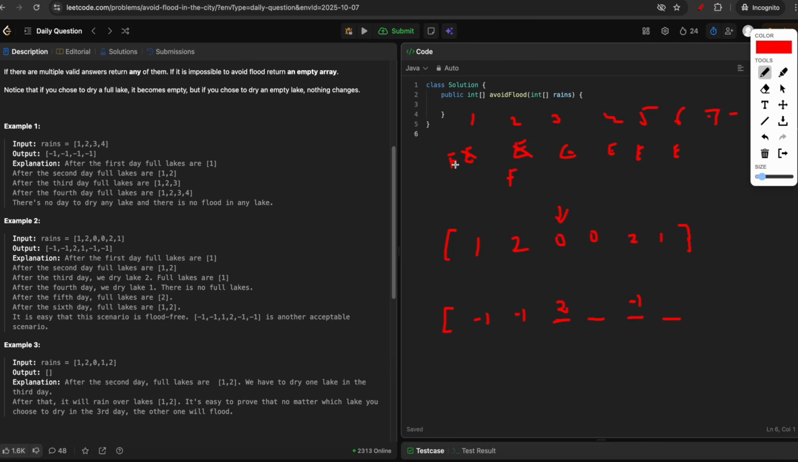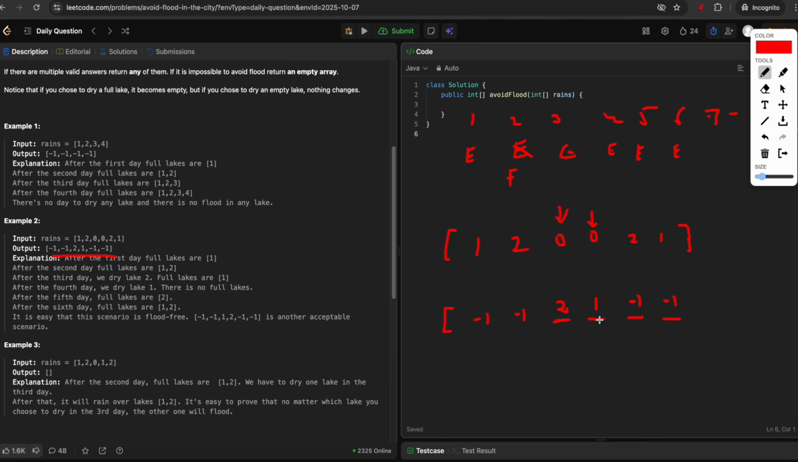So lake 1 was already full, but if you see here, there is also a no rain day. So we can choose to dry the lake 1 on this day. So when you are here, you are drying the lake 1, so the lake 1 will again be empty. And on this day, you can again just fill the lake 1. So it will be -1. So this will be your output.